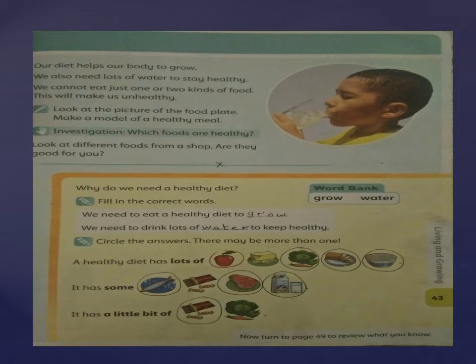We also need lots of water to stay healthy. Yes class, we have to take at least 10 to 11 glasses of water in our daily routine to be healthy. We cannot eat just one or two kinds of food. This will make us unhealthy. Yes class, if we love to eat one or two kinds of food daily and we don't take other foods, that would also be unhealthy for us. To be healthy we have to maintain a balanced diet.